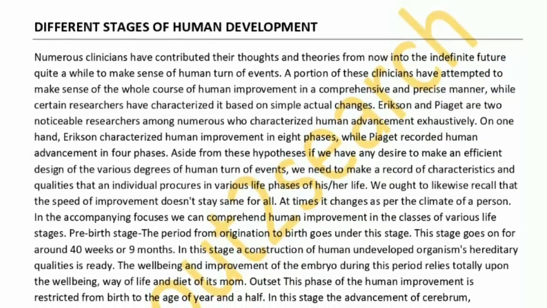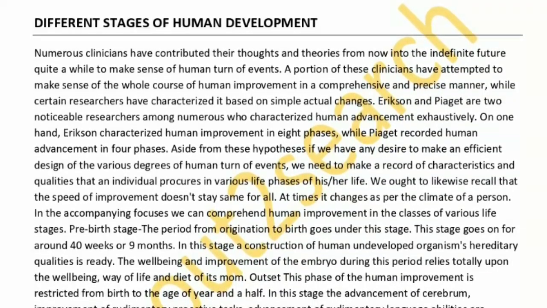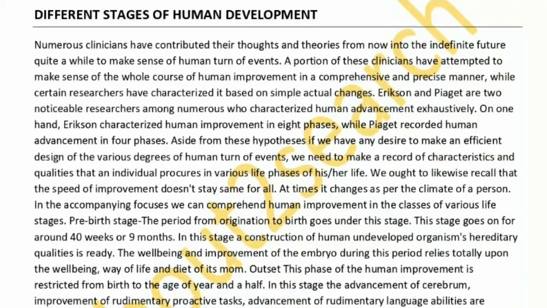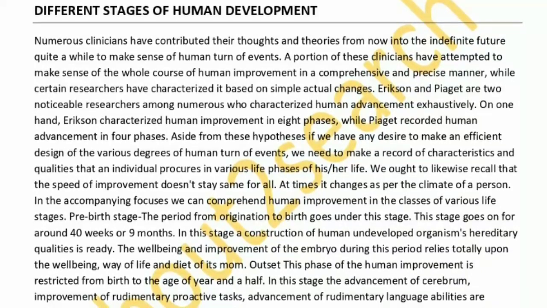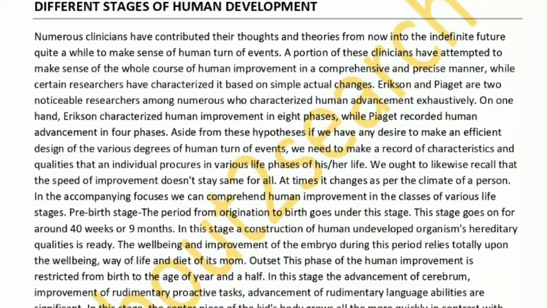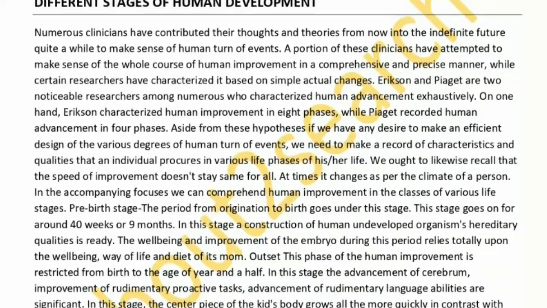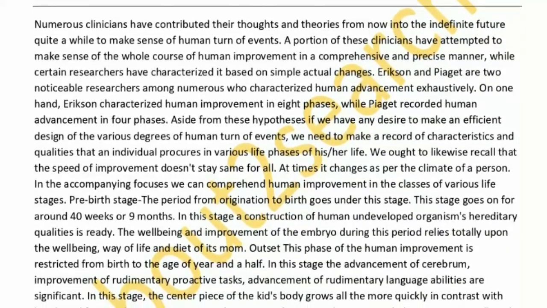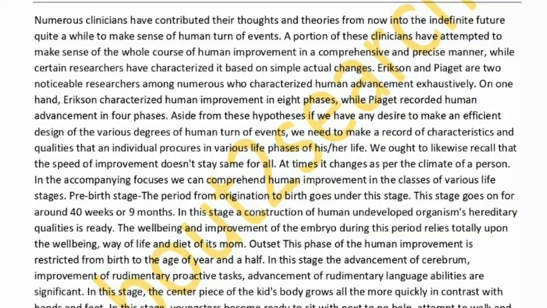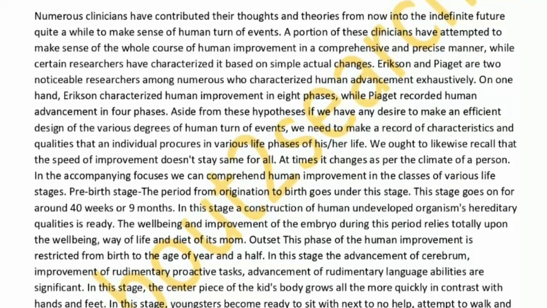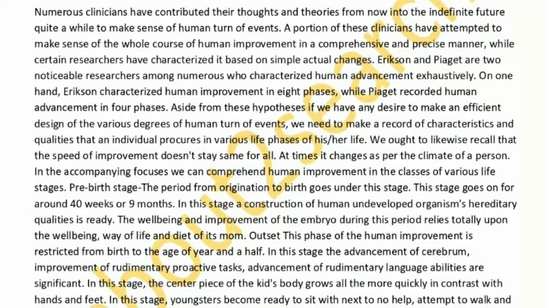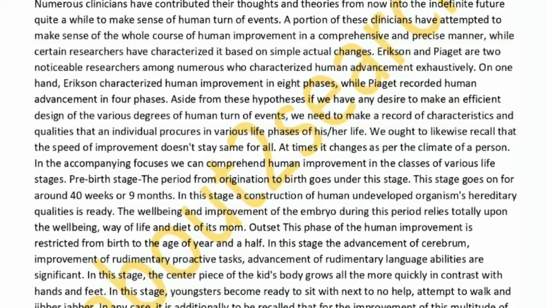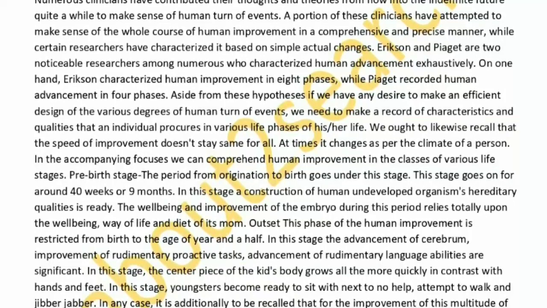Apart from these theories, if we want to make a systematic structure of the various levels of human development, we need to make a record of characteristics and qualities that a person acquires in different life phases of his or her life. We should also remember that the speed of development does not remain the same for all. Sometimes it changes according to the environment of a person. In the following points we can understand human development in the categories of different life stages.